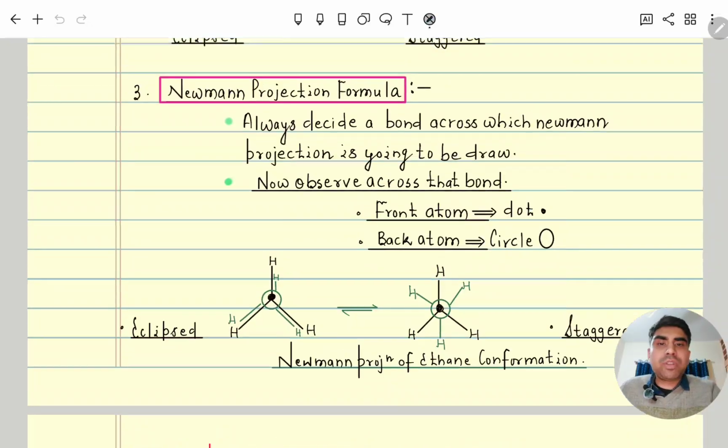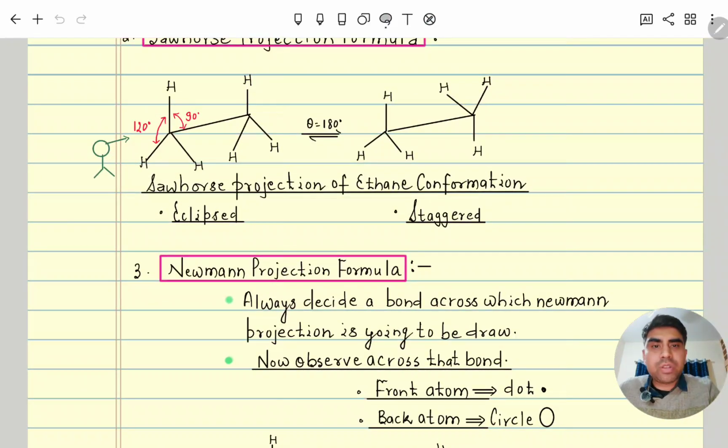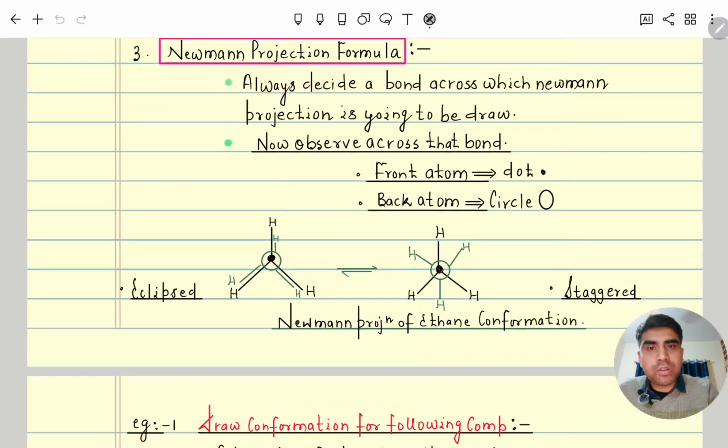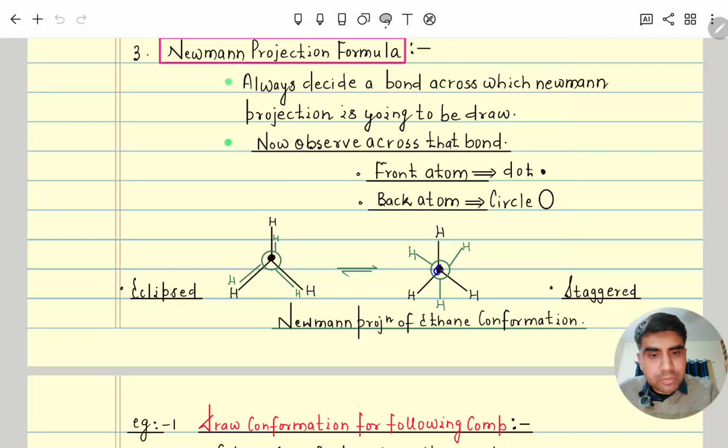And the other one is the one we rotated by 180 degrees. Again the front carbon is the same, and the back carbon is at 180 degrees with respect to it. So the front carbon is the same, the back carbon is rotated by 180 degrees, meaning this hydrogen came here, this hydrogen came here, and similarly this hydrogen came here.